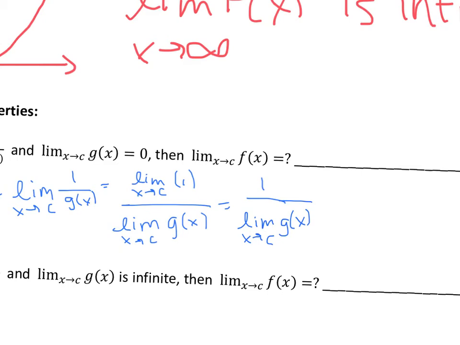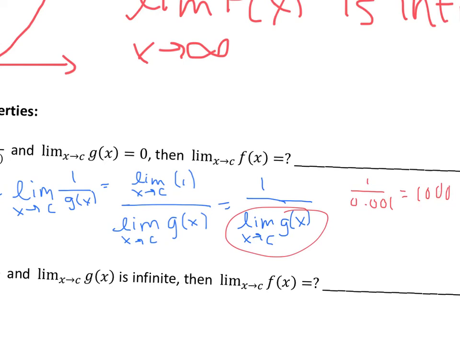So let's think about what happens when I plug in a number that's really close to 0 for my limit, but not actually 0. So for example, if I plug in 1 over 0.001, so 1/1000th is really close to 0, so that's great. And if I divide them out, I'm going to get 1,000. Okay, so I have a number that's pretty close to 0, and when I divide 1 by it, I get 1,000. So it's starting to give me an idea, right? The smaller my number is in my denominator, the bigger number my answer will be.